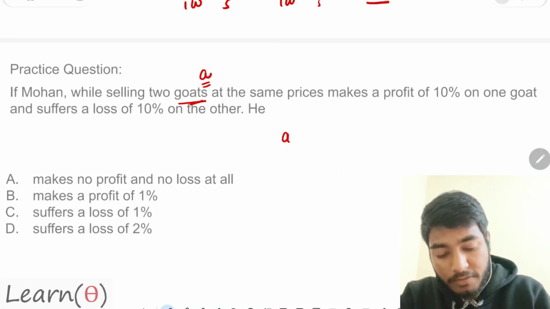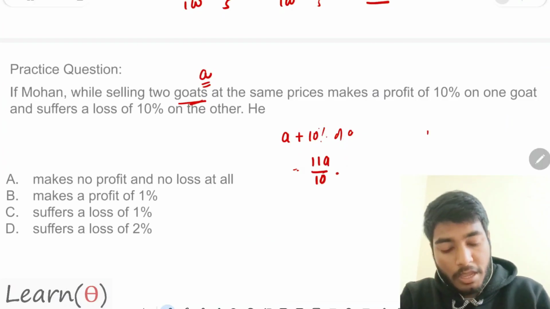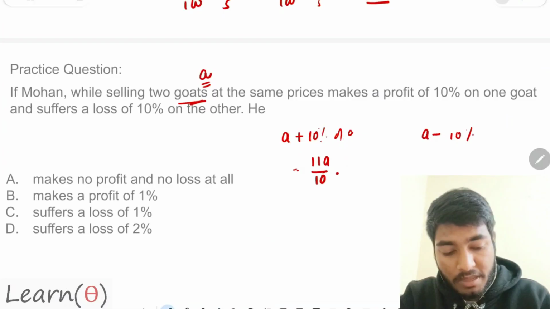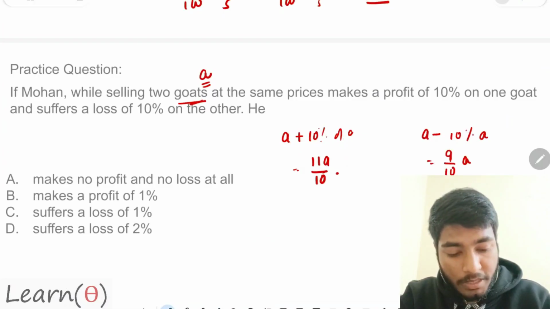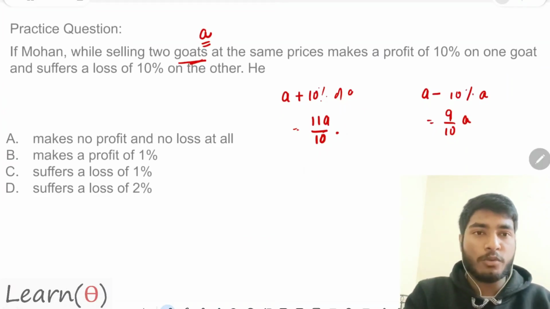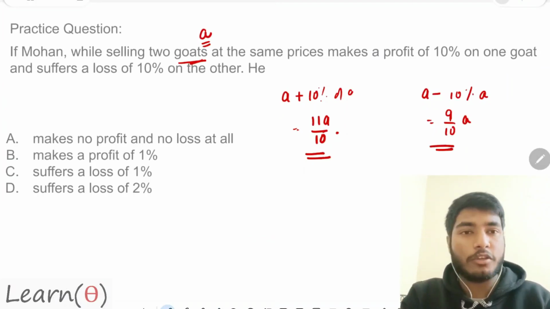That means I am getting A plus 10% of A, that is basically 11A by 10. And when I have sold another one, I have got a loss of 10%. So I will write A minus 10% of A, that is equal to 9 by 10 A. So how much loss or how much profit have I made? That is the question. Just compare it and you will get your values.